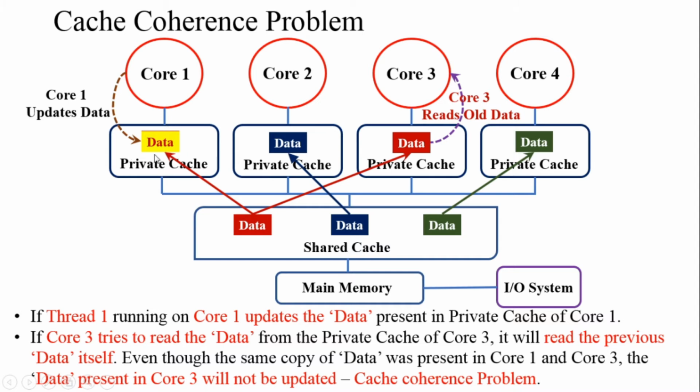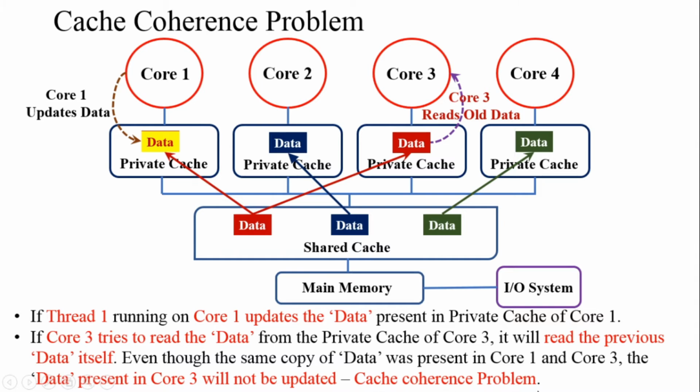Whatever update you have made by core 1, it is not visible to all the other cores and the shared memory or shared cache. That is why when core 1 has updated a data in a particular location, and core 3 is trying to read the data from the same location, it was not able to get the updated data. It was getting only the previous data itself.